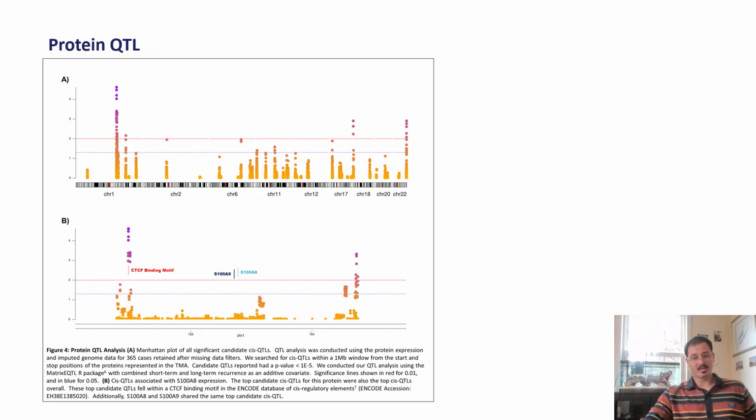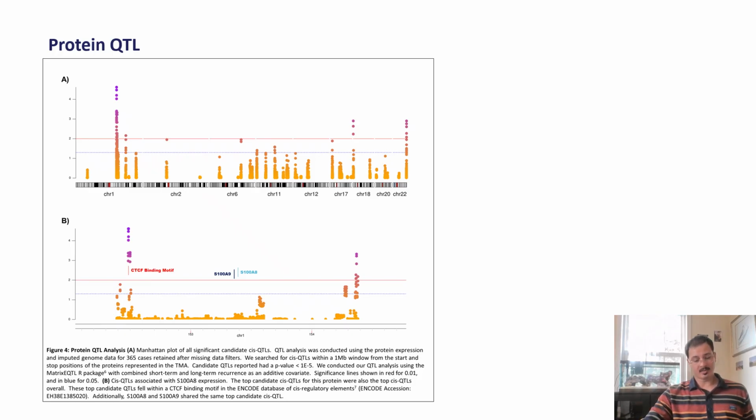For our protein QTL analysis, we conducted a cis-QTL analysis using the Matrix eQTL R package using long-term recurrence as an additive covariate. So assuming cis-QTLs reported here also play a role in modifying long-term recurrence as well as the protein expression that was tested.